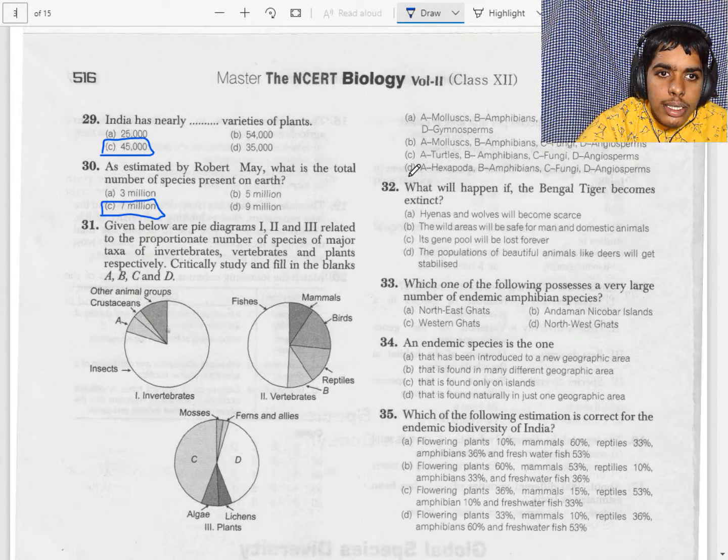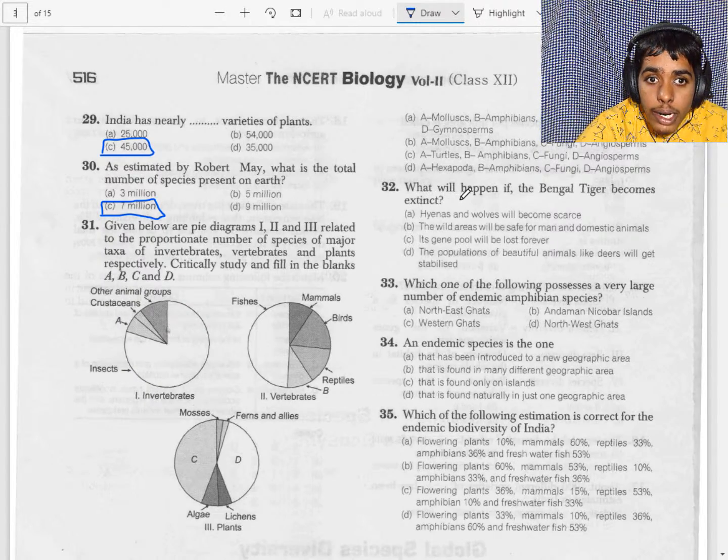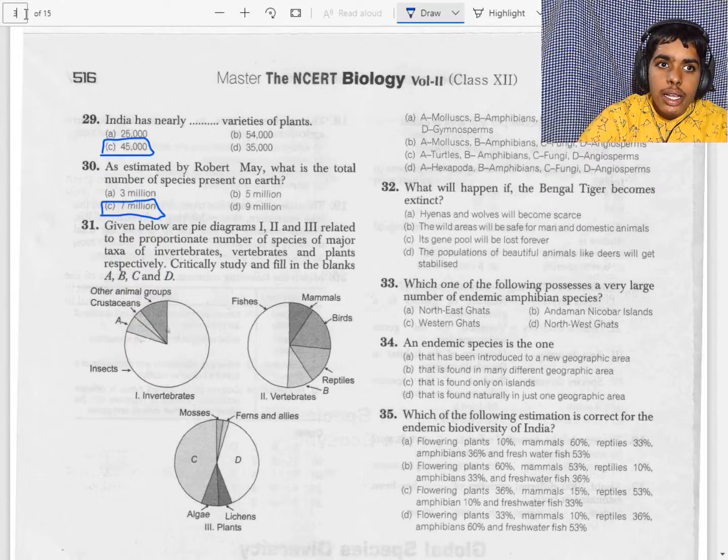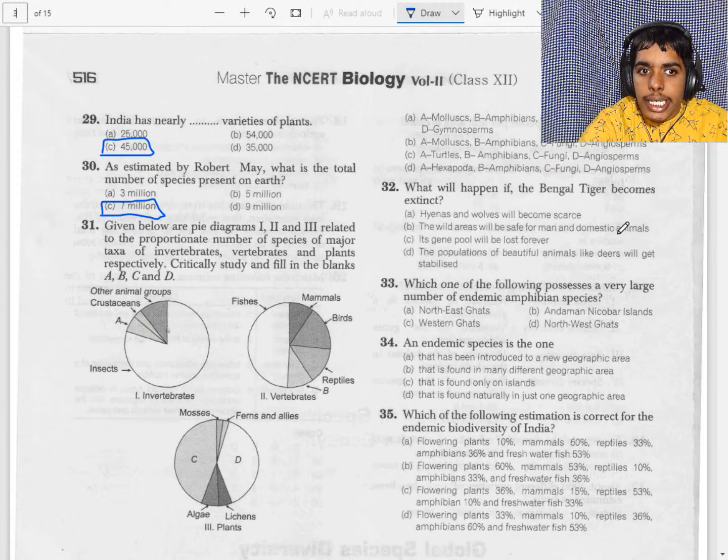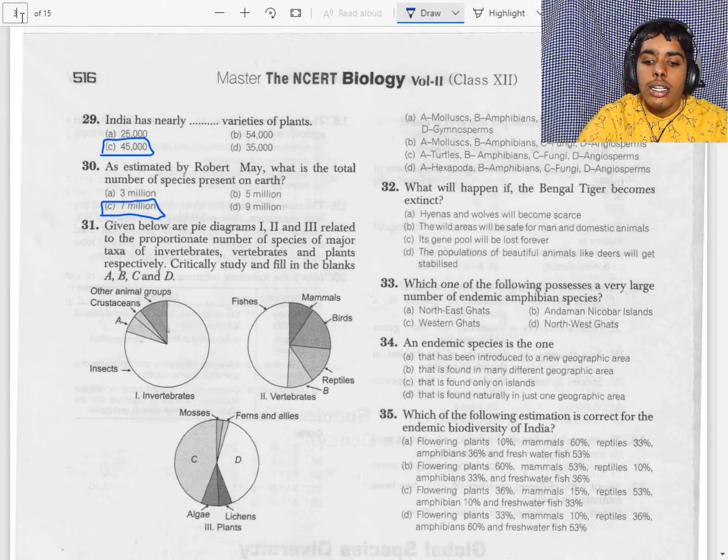Okay, the answer is C. No, it got overexploited, so that is C. Let's check. Okay, gene pool is the total aggregate of genes in a population at any time. If any species becomes extinct, its genes will be destroyed forever. So let's read the 33rd question.